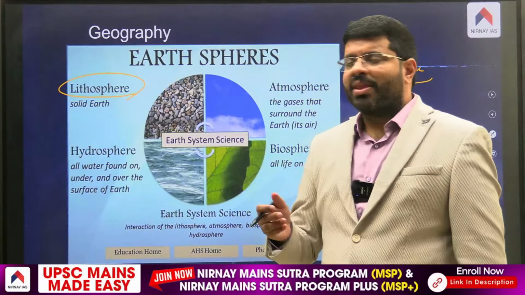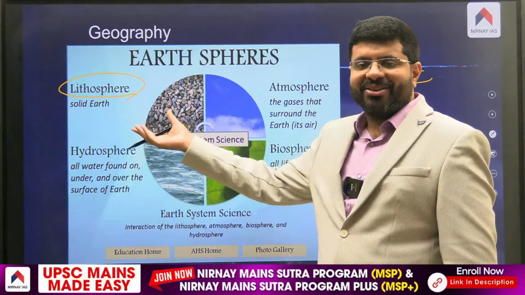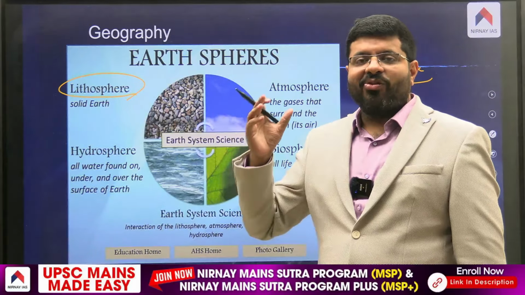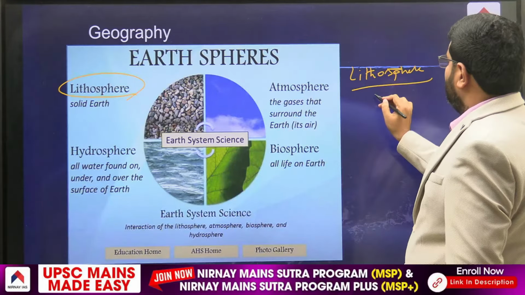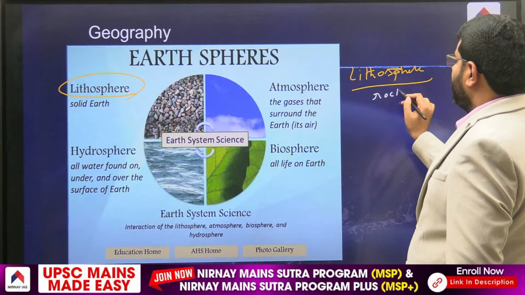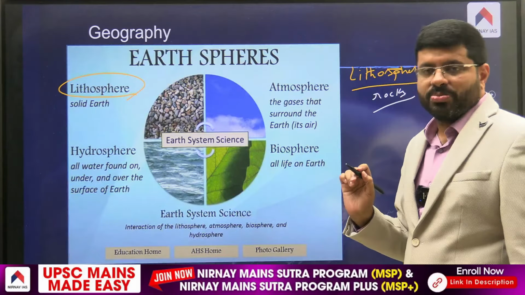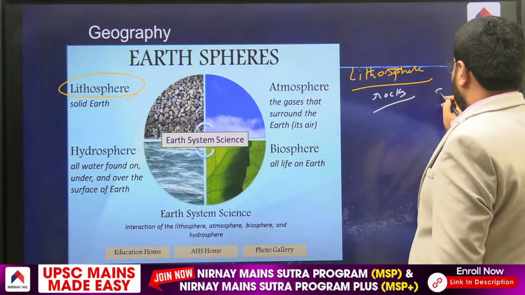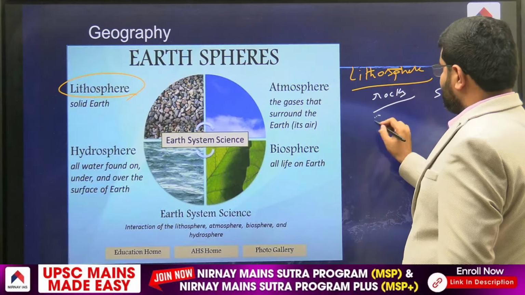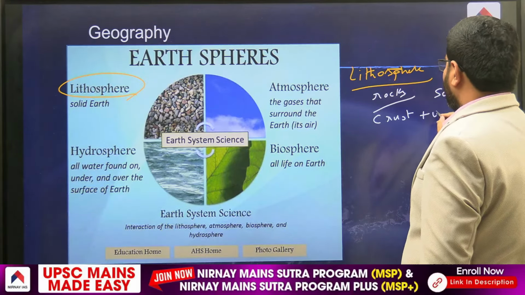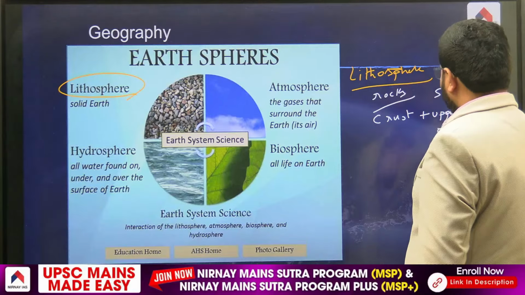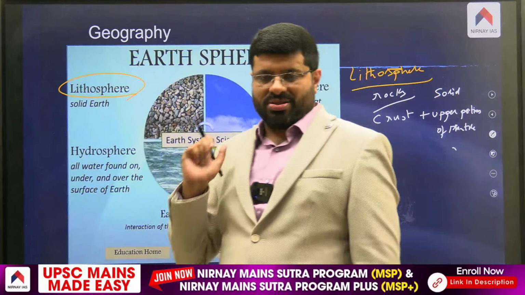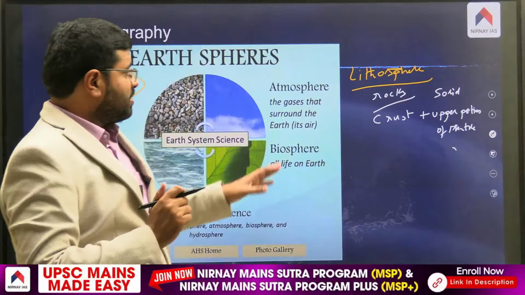Lithosphere is the solid portion. What is the solid portion? In other words, the rock sphere, the rocks of the Earth. That is the lithosphere, the solid portion. So it includes the crust plus the upper portions of the mantle, maybe the first few hundred kilometers. That is what we can call the lithosphere.